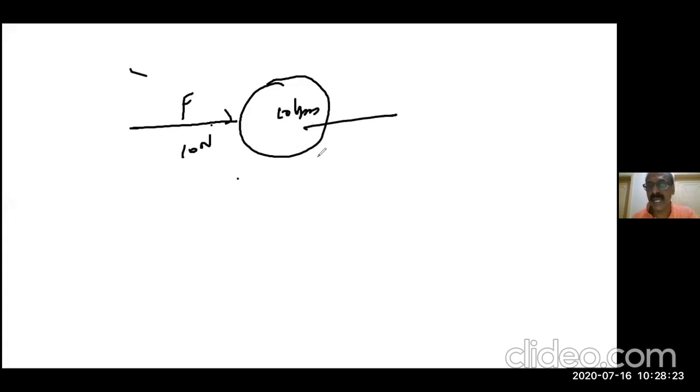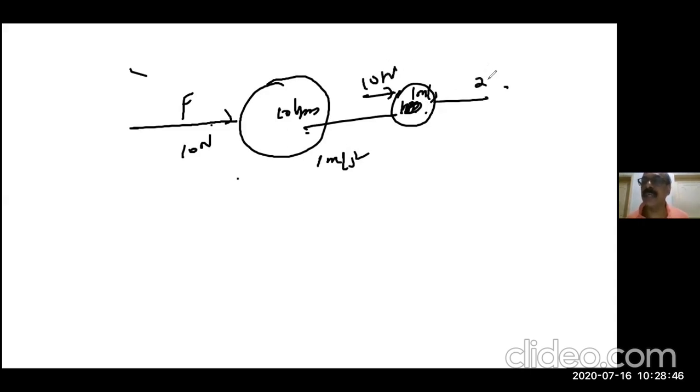The football gains an acceleration of 1 meter per second squared. That means in 1 second its velocity will increase from 0 to, say, 1 meter per second. Next 1 second, do you think automatically its velocity will increase? No, again you have to exert the same force. Then only again 1 meter per second, and it becomes 2 meters per second. At this point, again you exert the force, then again it will be 3. Like that only it will go.